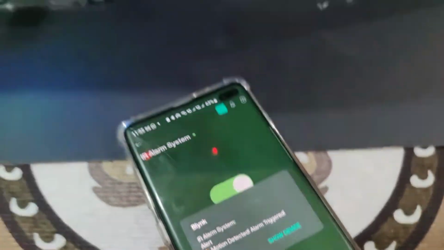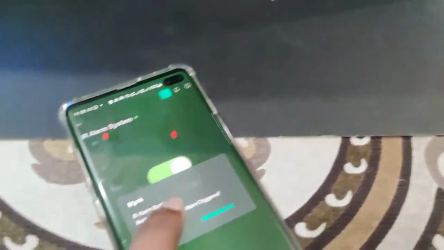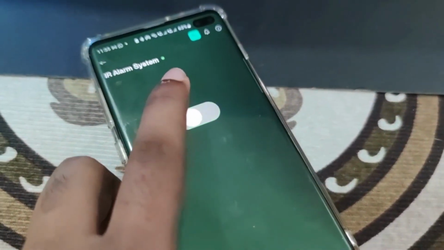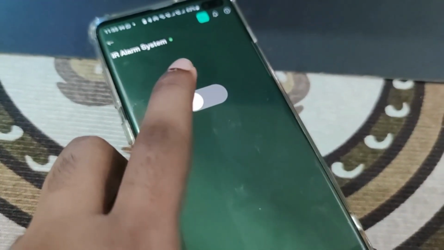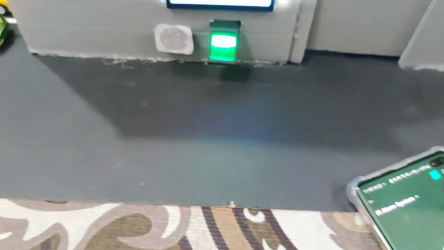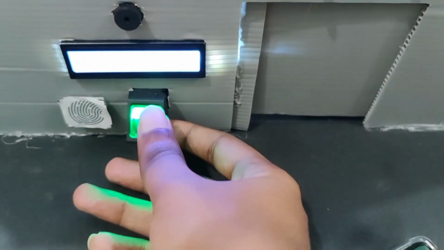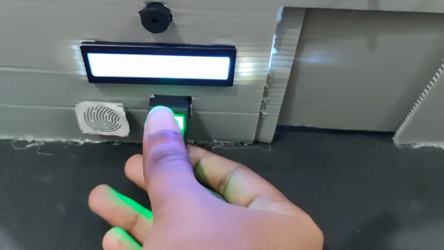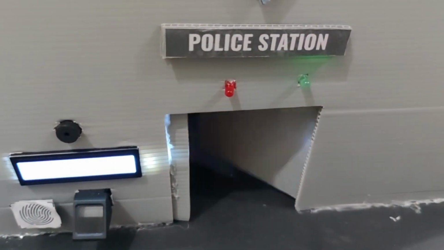If you want to turn off this alarm, you have to turn off the alarm system and then turn it on again. Now I'm placing the fingerprint. When turning on the alarm, the same happens.